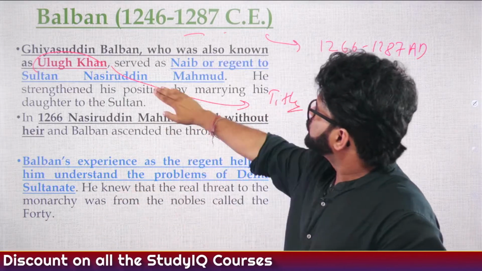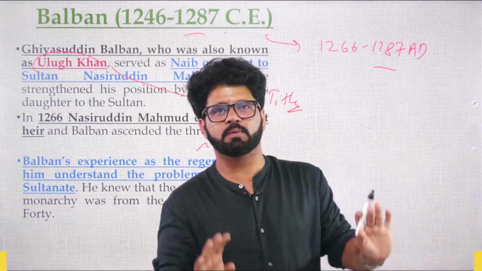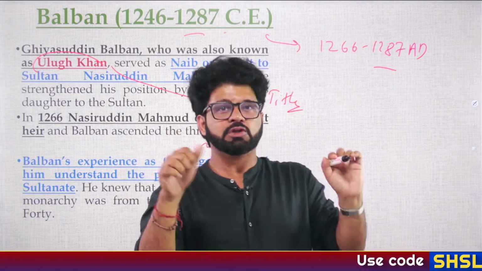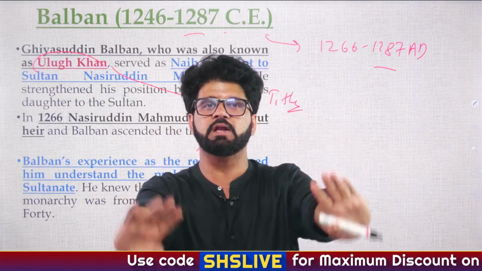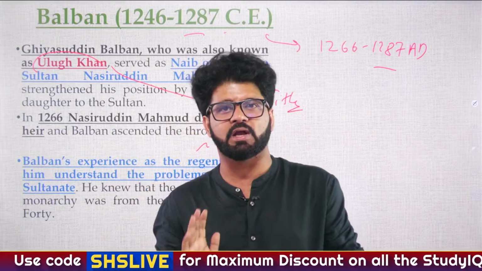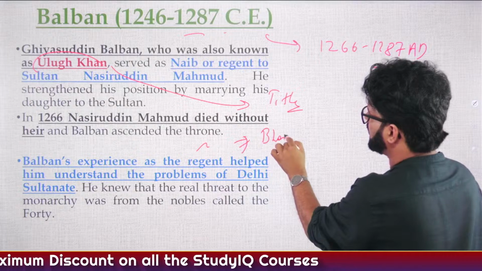Fine, sir. So Ulugh Khan, Naib region, again, they are talking about all these things. Balban has seen a lot. He was part of the Corps of 40. So one thing he realized was he has to suppress this Corps of 40. He has to suppress this Turkan-i Chahalgani. So he adopted a policy called blood and iron.